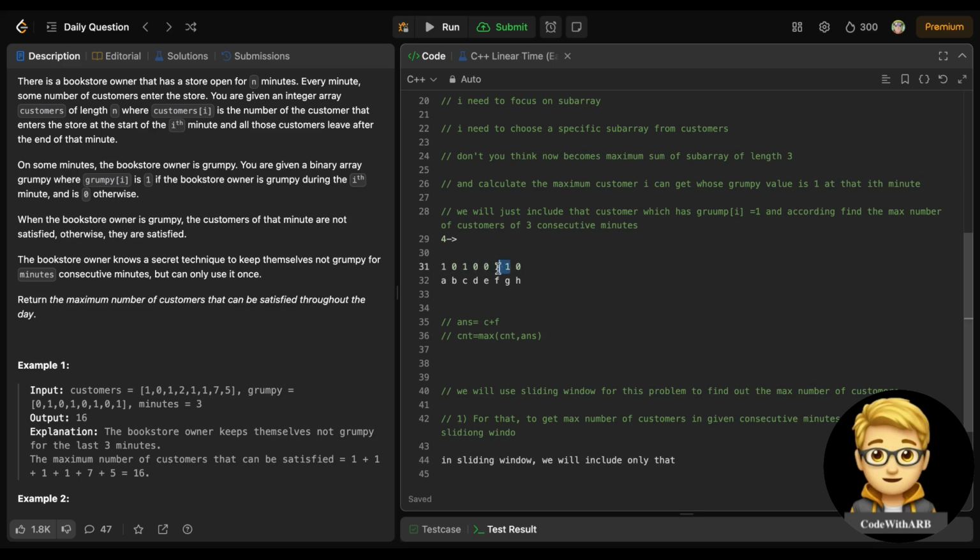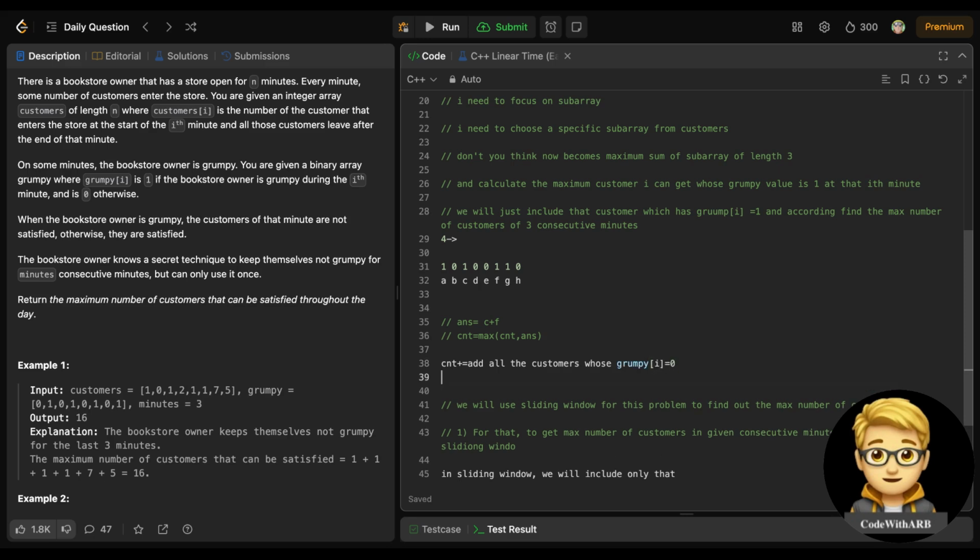So there is no overlapping condition, so we will just add all the customers whose grumpy value is 0, and return our answer. Simple.